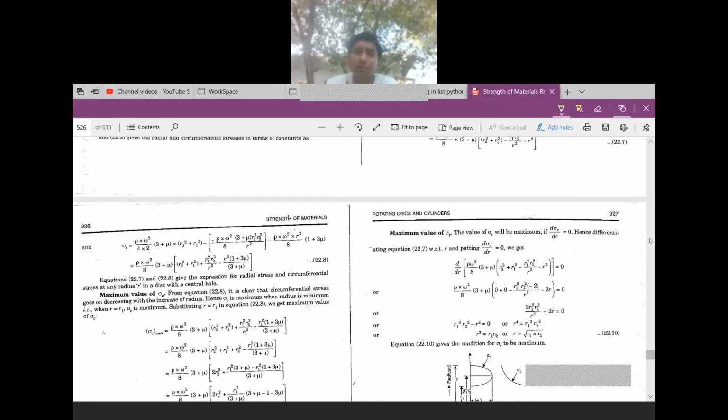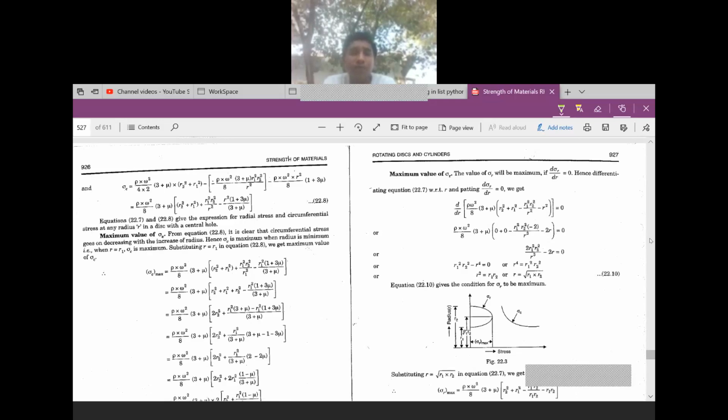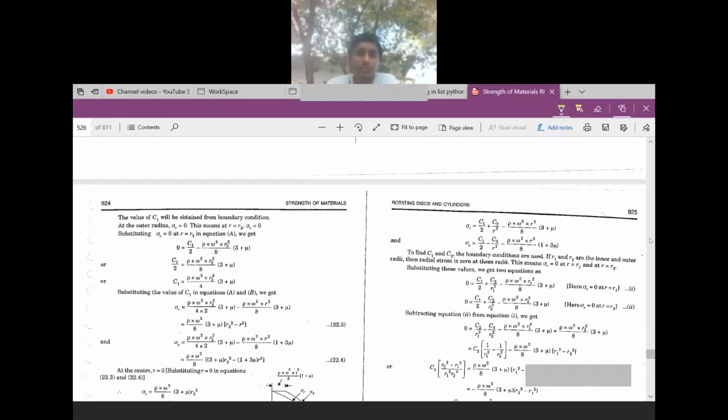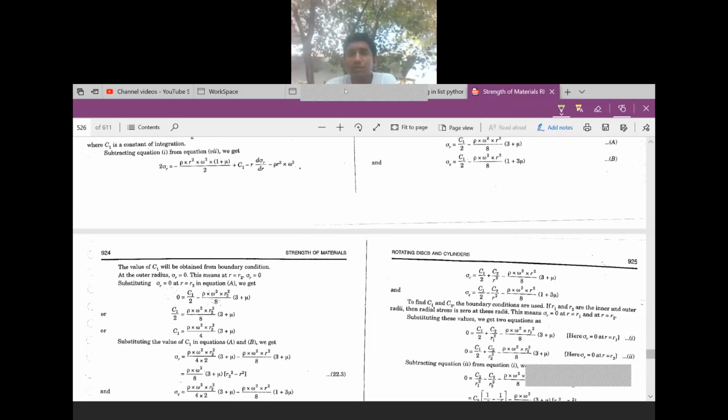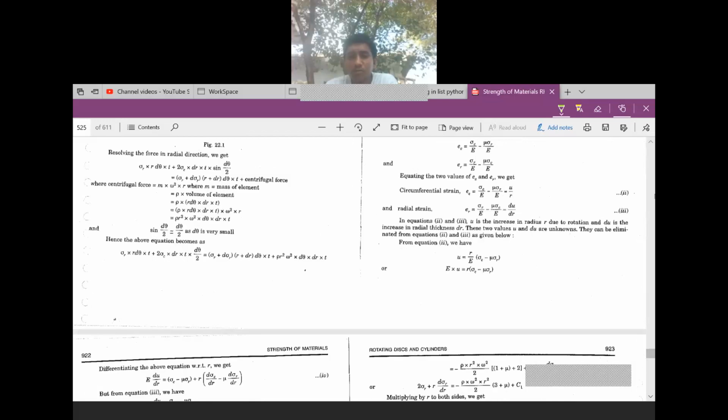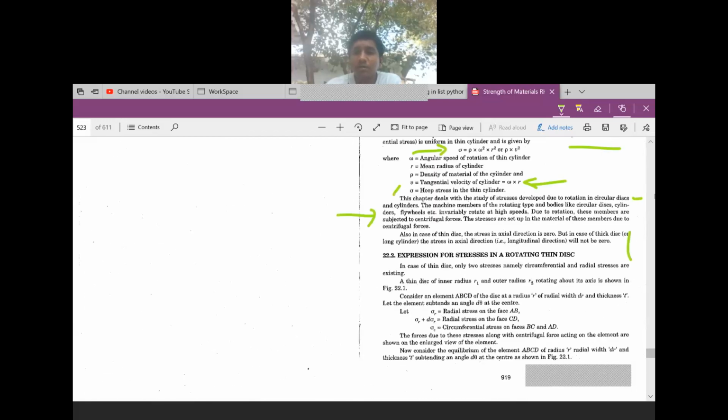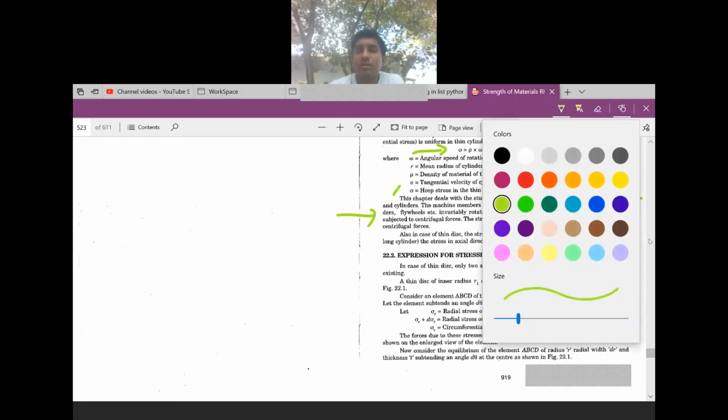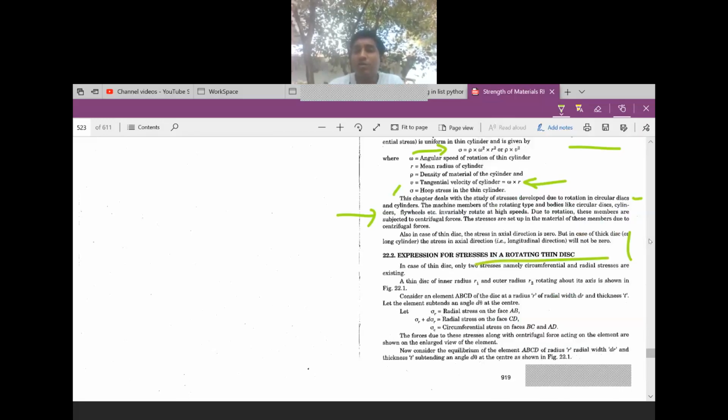Here you have three cases for deriving this formula. You are considering the three cases. First case is this one, which you have seen: stresses in a rotating thin disk.